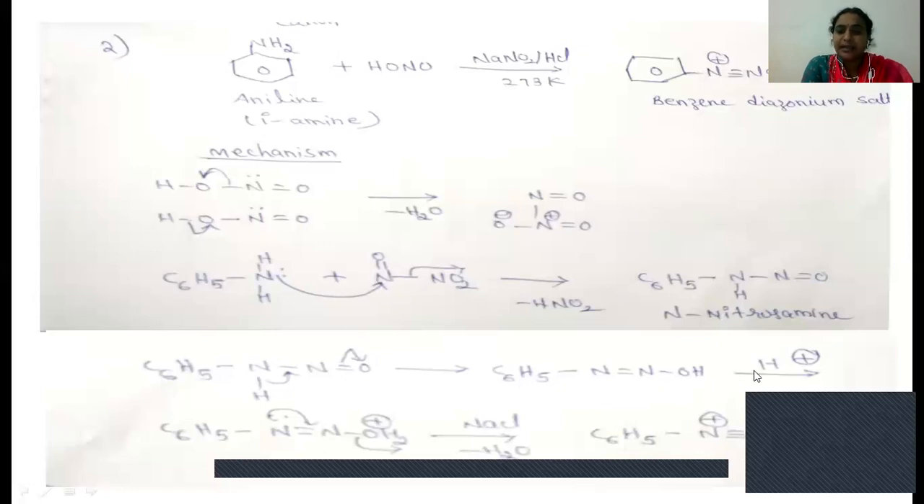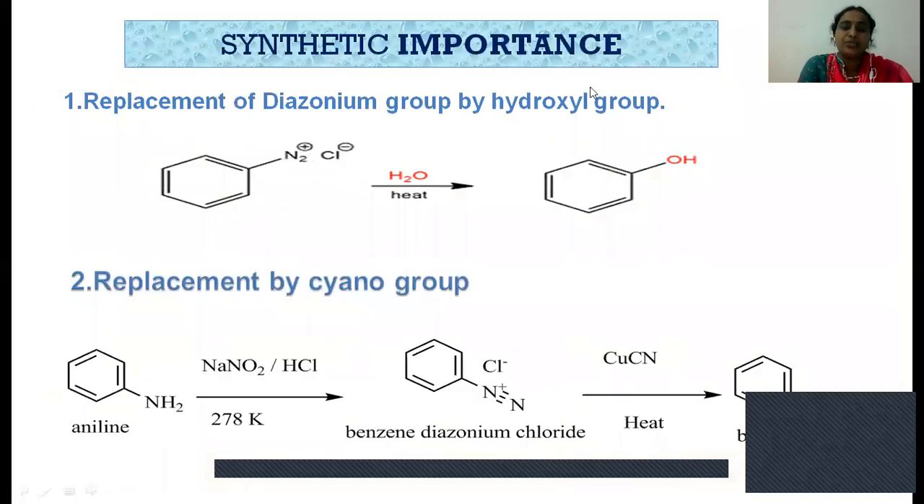Next, by reacting in the presence of the acid and in the presence of the sodium chloride, finally it produces the benzene diazonium chloride. So this conversion of aniline to benzene diazonium chloride is called the diazotization reaction. And in this diazotization reaction, the product is benzene diazonium chloride.